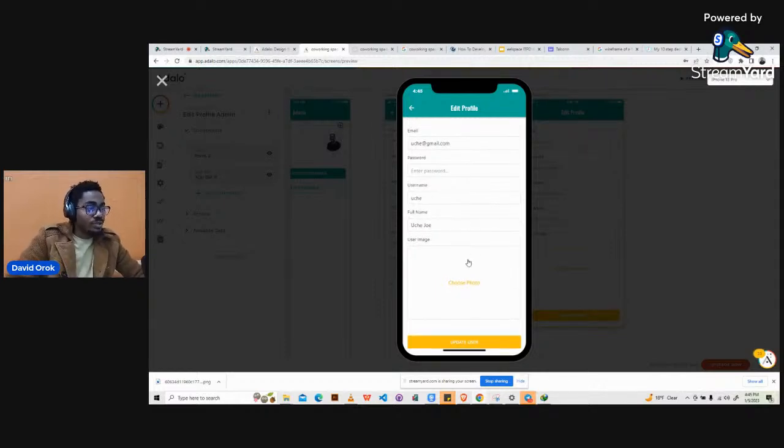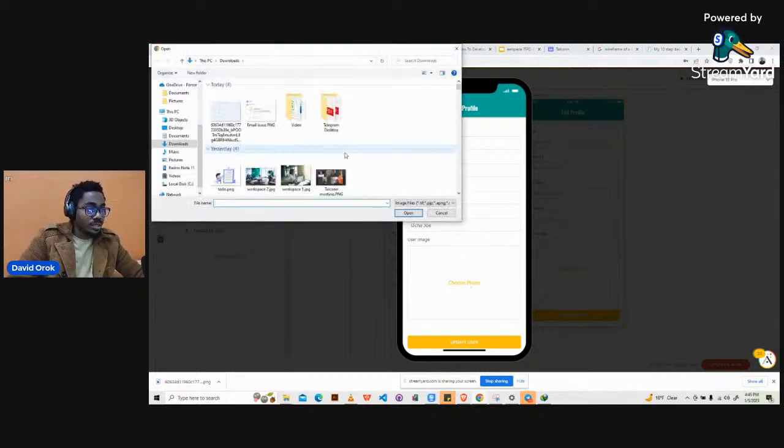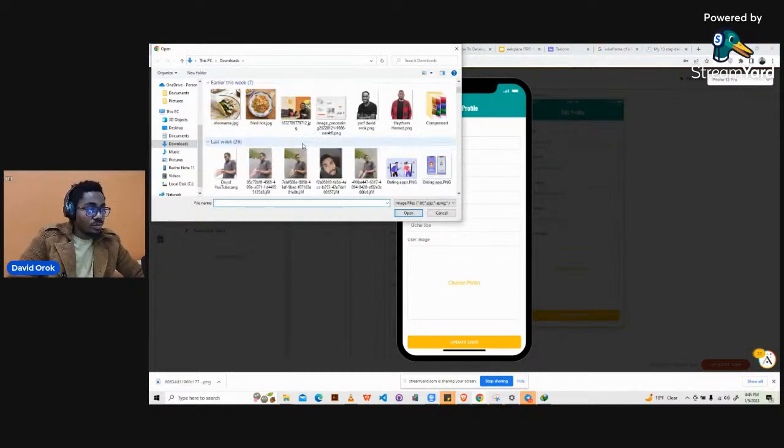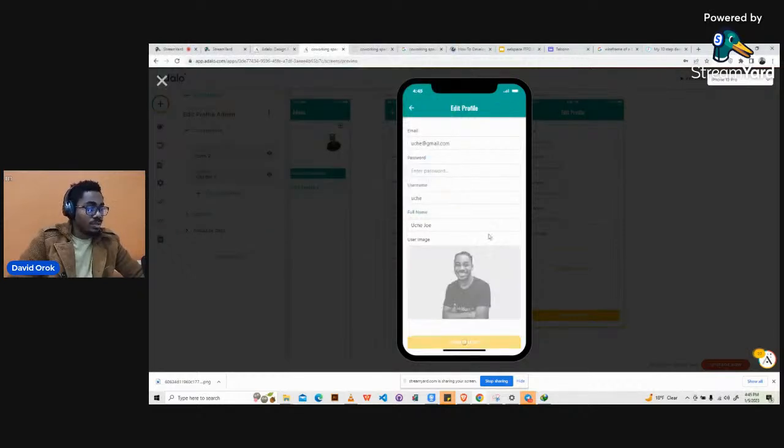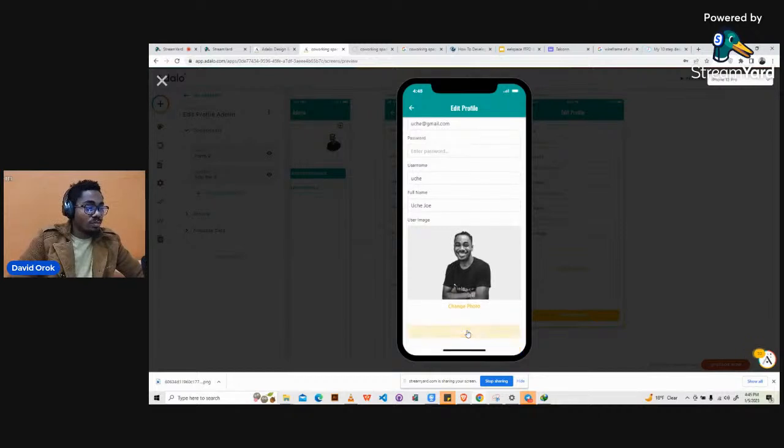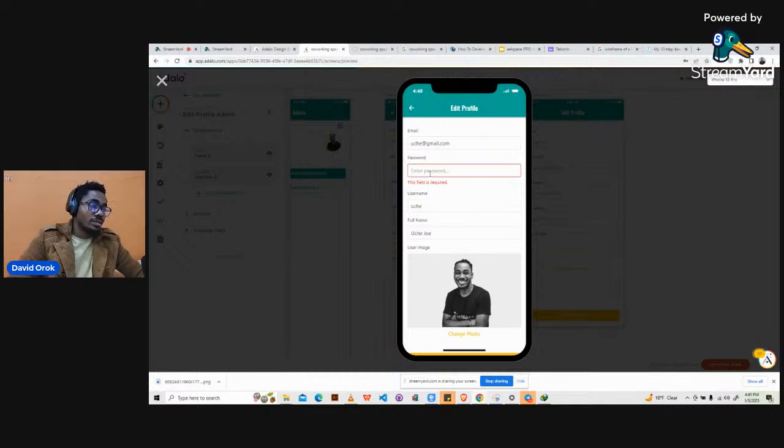So let's say I want to just change my image. I want to put an image in the database. So I come here, I click to upload the image, then I just click on this, and then I have this. Okay, and then I want to go ahead and upload. I click on update user. It tells me password is required, right?